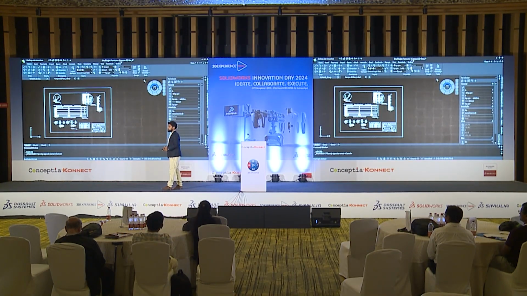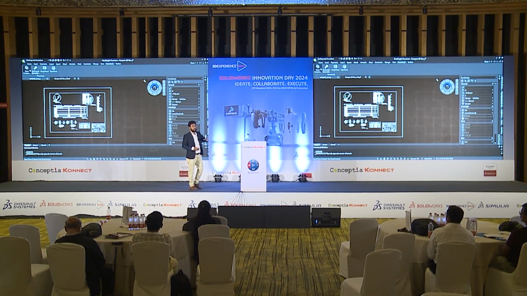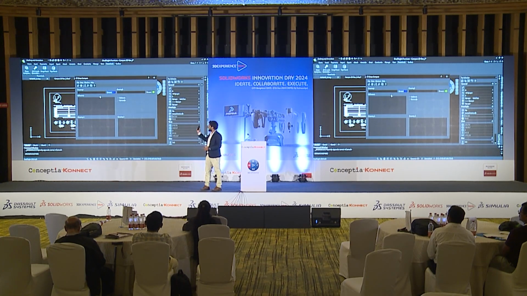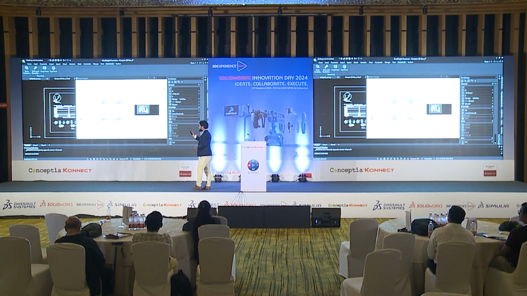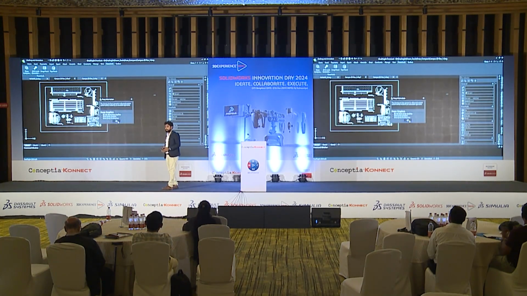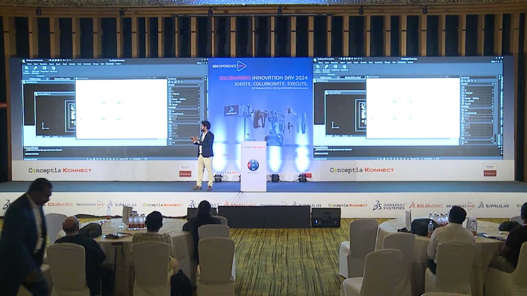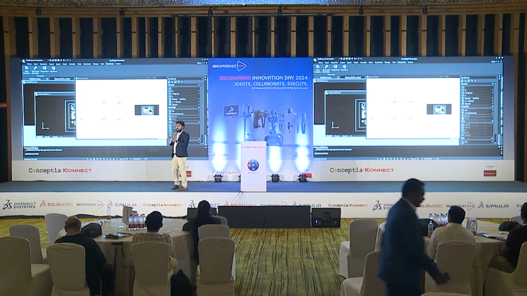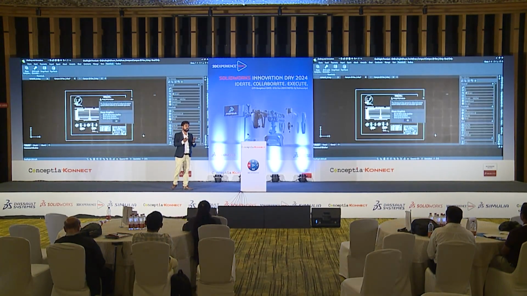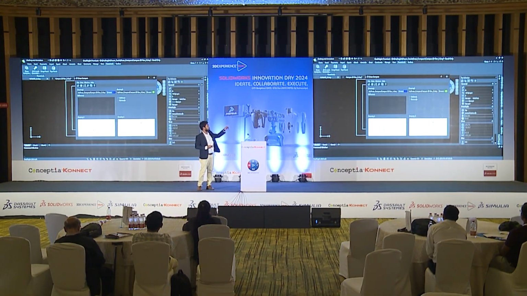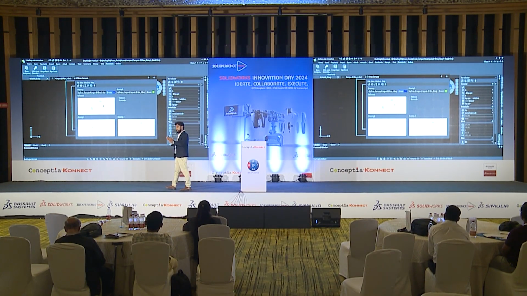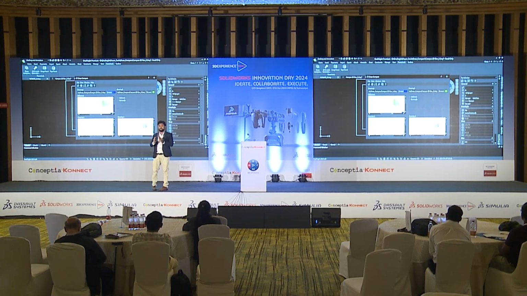We have a power tool called Draw Compare, where I can load both revisions. Once I upload the revision 1 file here, I'll upload the other revision file. Then I can easily cross-verify between the two revisions, like what changes I've added in the new revision and what changes I've removed. Once I click Draw Compare, it automatically highlights in a different color what changes you made between the two diagrams.